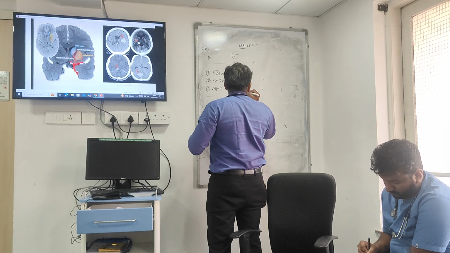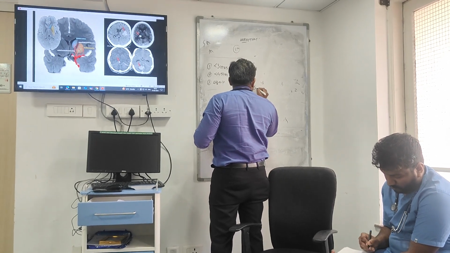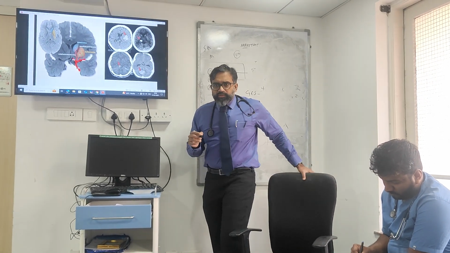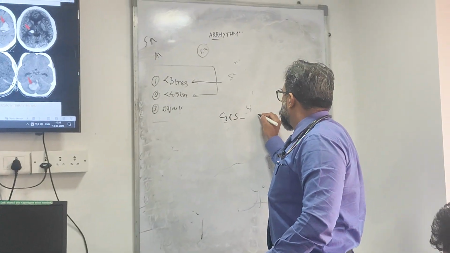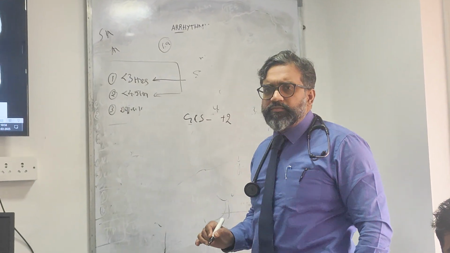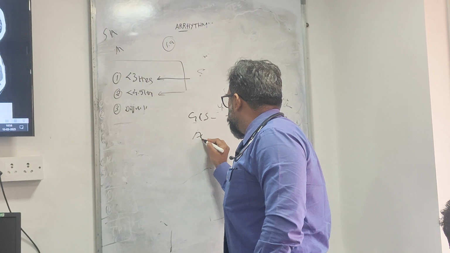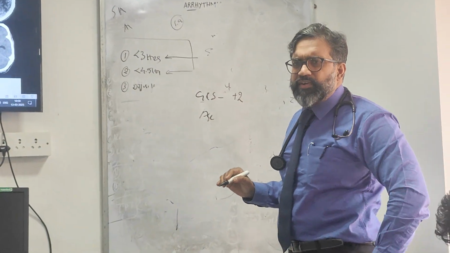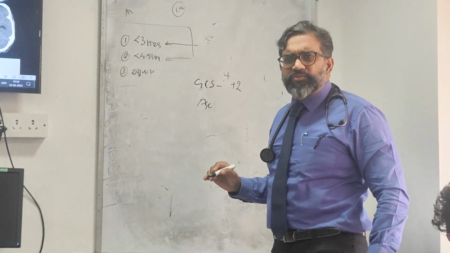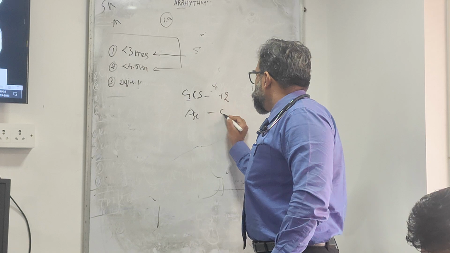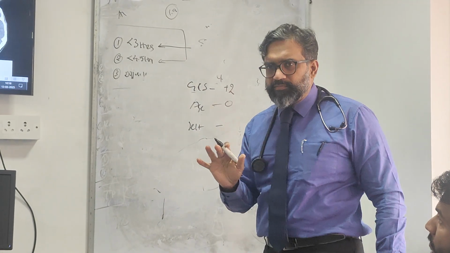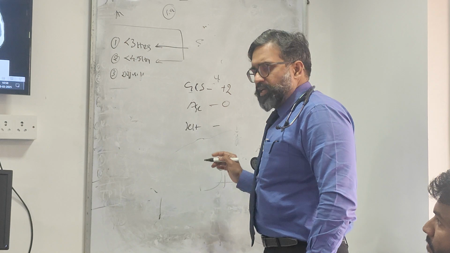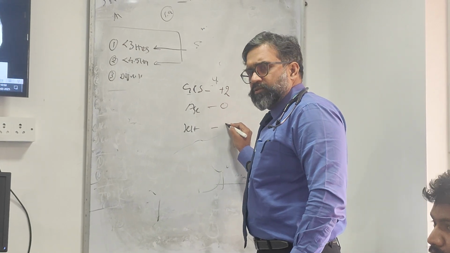What is the GCS? If it's 3 to 4, plus 2; if it is 5 to 12, plus 1. Hers was 4 only, 3 to 4. So let's put it as plus 2. Then age. Age was 72, around 70, so 0. Then ICH volume. His was more than 30 ml. So it is yes. So how much is it? Plus 1.